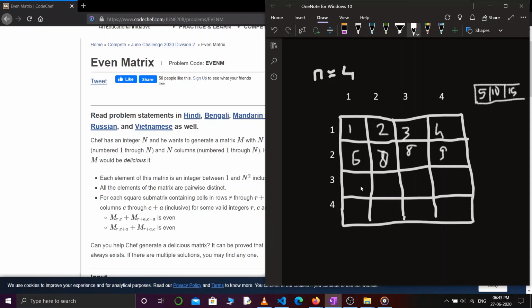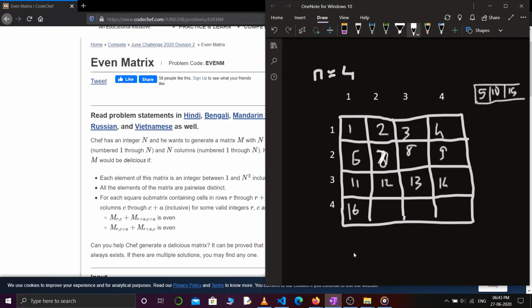Again I cannot print 10 because I am using an odd number over here, so I have to use an odd number for the same reason. Then I'll store this 10, then continue. So 11, 12, 13, 14. Again I cannot print 15 over here, same reason. So I'll be storing 15, and then 16. Now according to this condition, I cannot print a number greater than n square, that is 4 square, that is 16. So I cannot print 17 and 18.